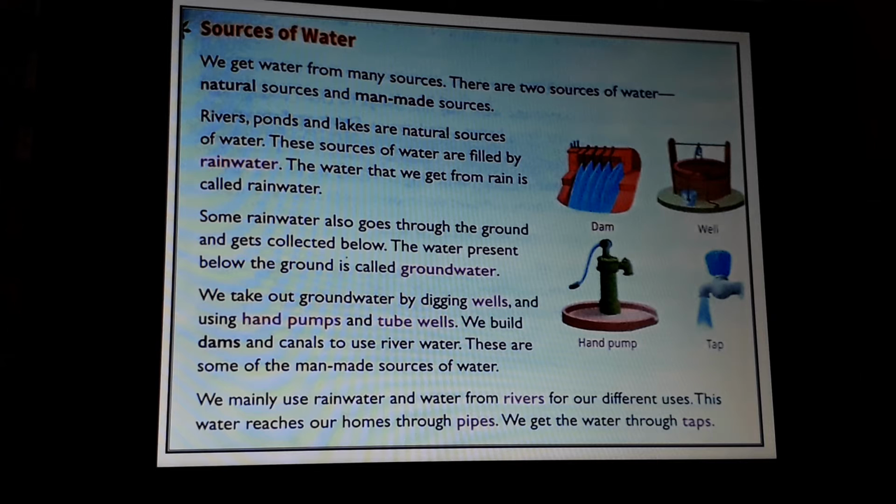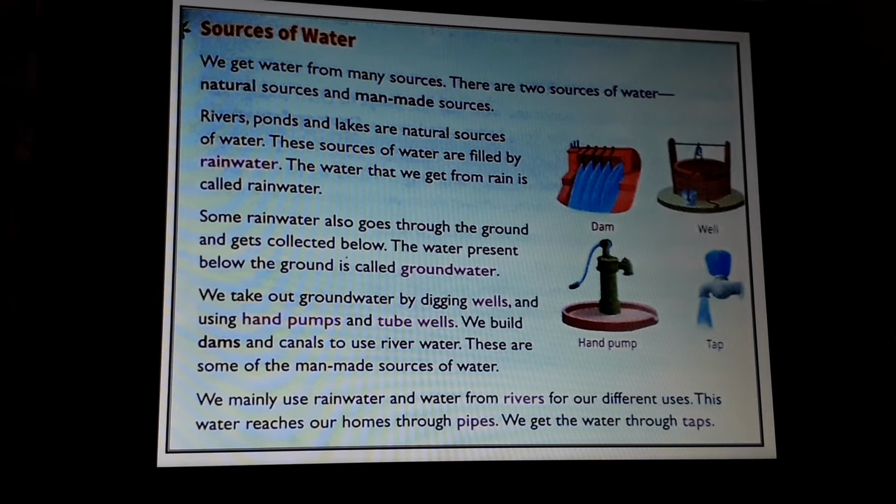Rivers, ponds and lakes are natural sources of water. So what are the natural sources of water? Rivers, ponds, lakes, these are the natural sources of water. These sources of water are filled by rainwater. So how does water get filled in the rivers, ponds and lakes? Water gets filled into the rivers, ponds and lakes by rainwater.